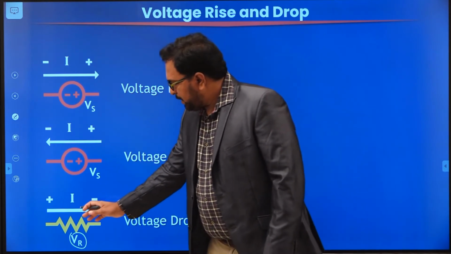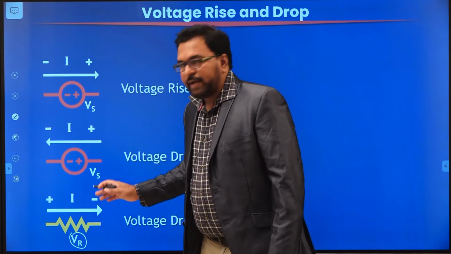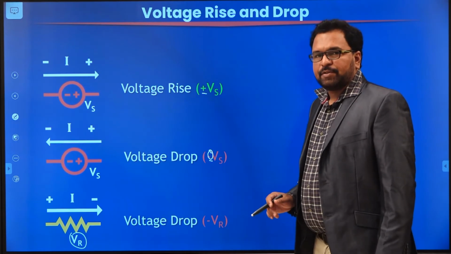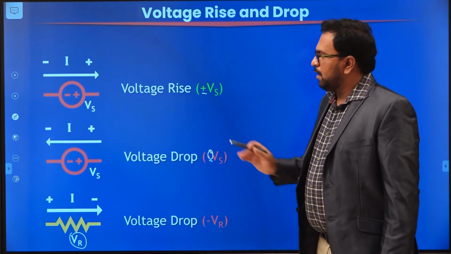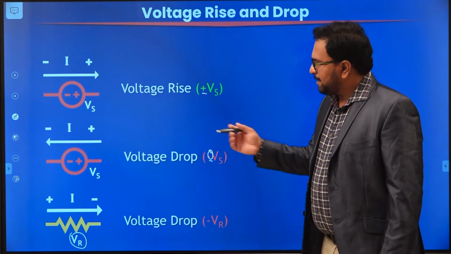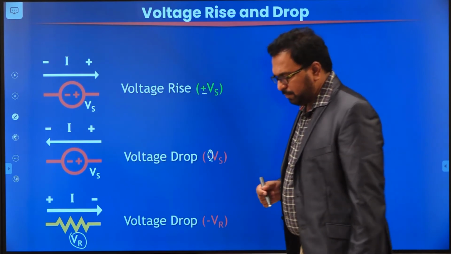So since it is dropping, the current should always move from positive to negative. And we are going to assign a negative sign for this voltage drop. Okay. This is all about voltage drop and voltage rise. Now let us apply the concept in a circuit.